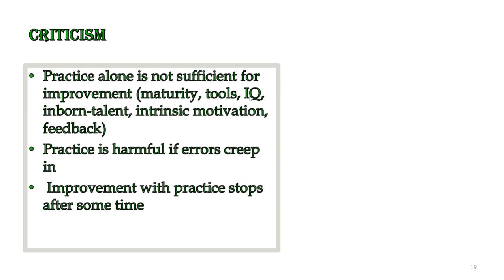Remember, there is a maximum level of improvement, and people cannot improve beyond a particular level. There is always a particular maximum potential, a maximum peak point beyond which the learner cannot go. So the more they practice, the more they improve, but then there comes a point at which the law of exercise would not apply. More practice would not result in improvement after some time, and either the graph would be steady, a straight line, or it may also go towards a decline. So these were a few criticisms and weaknesses of connectionism and the law of exercise.